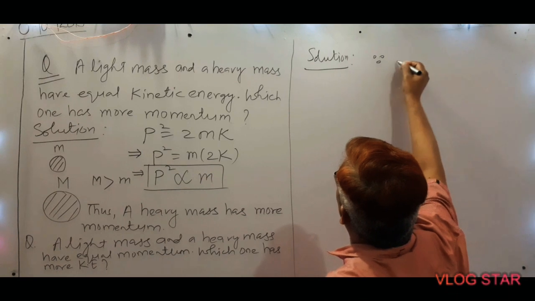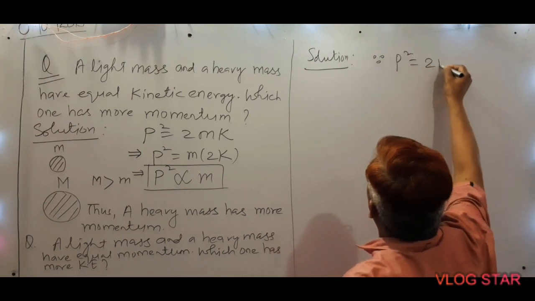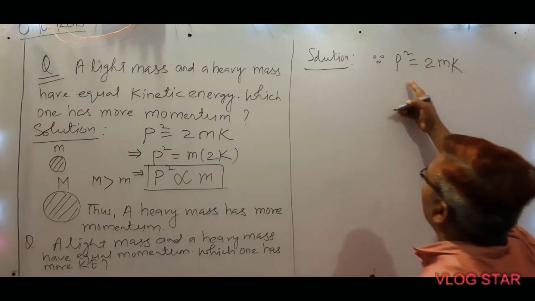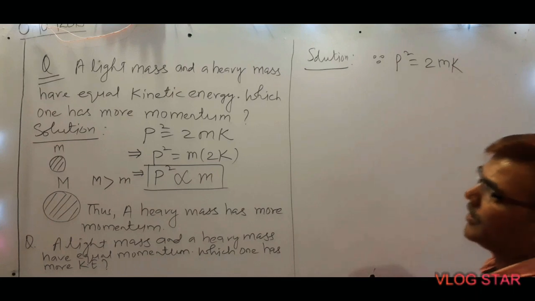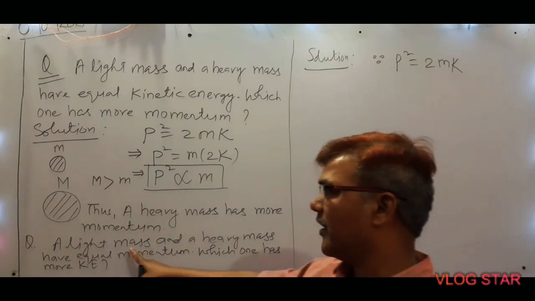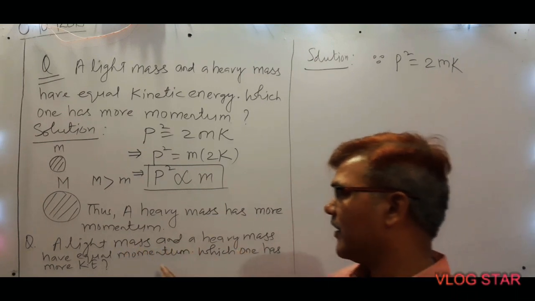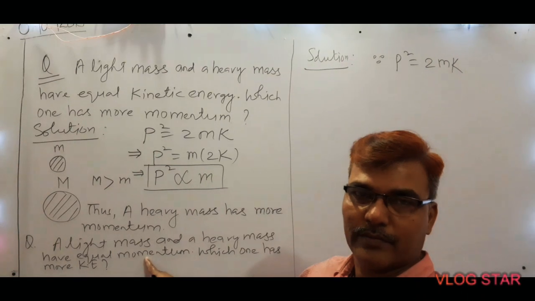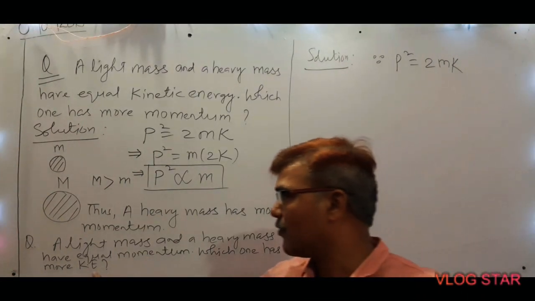Since P square is equal to twice mK, in this question P is the momentum, M is the mass and K is the kinetic energy. But in our second question, it is given that a light mass and a heavy mass have equal momentum. Then we have to tell which one has more kinetic energy.